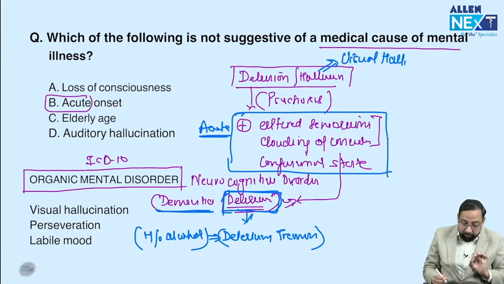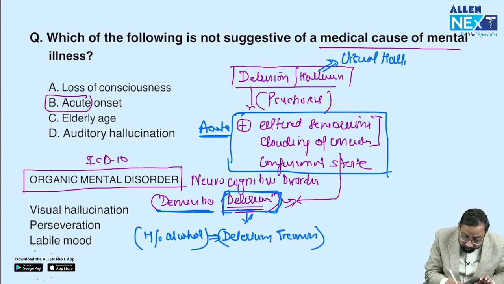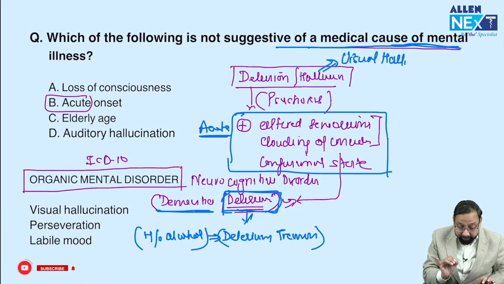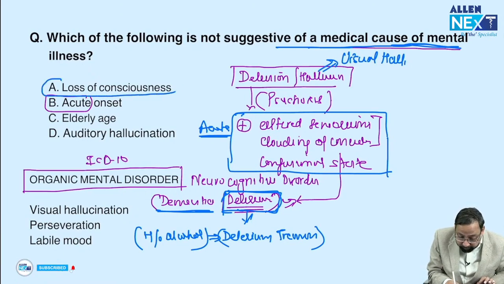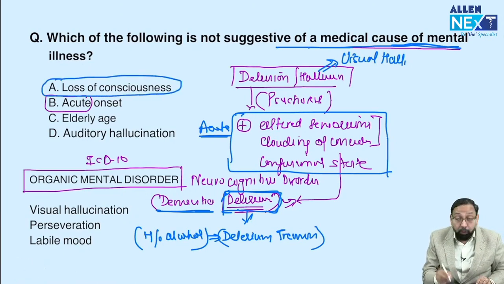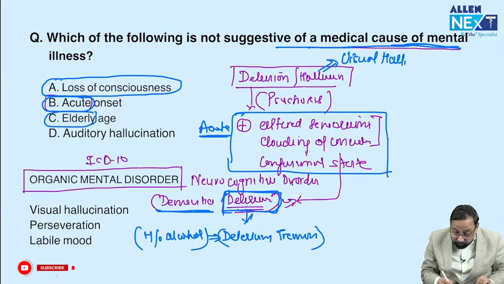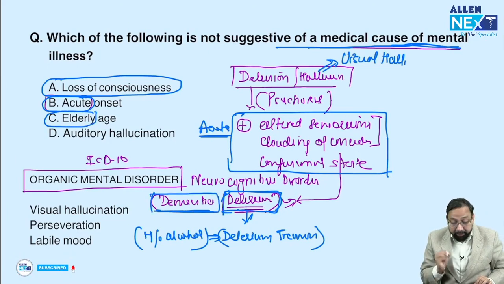Dementia is an organic mental disorder. Now, which of the following is suggestive of a medical cause, meaning organic mental disorder? I just told you loss of consciousness is suggestive of delirium. Acute onset, suggestive of delirium. Elderly age: I told you dementia is also an organic mental disorder, so dementia in old age.